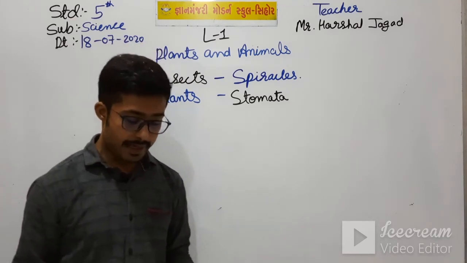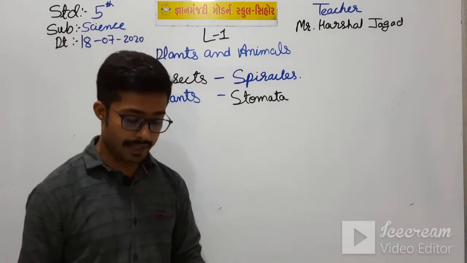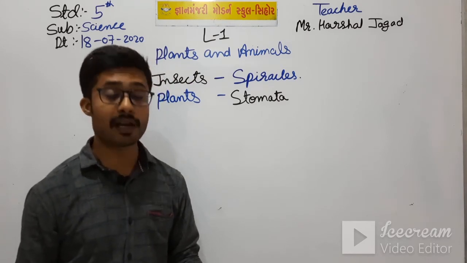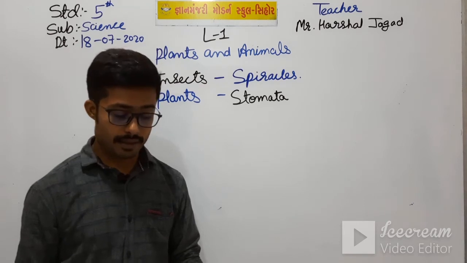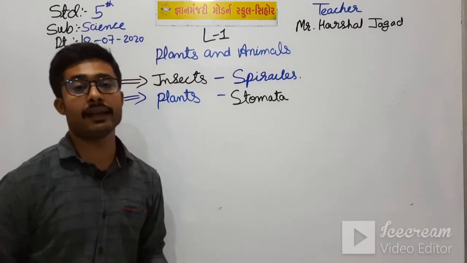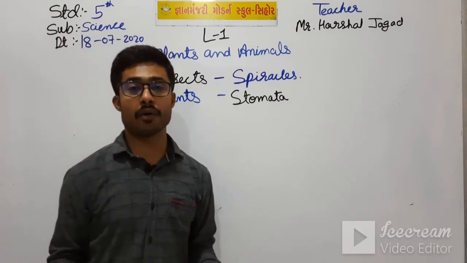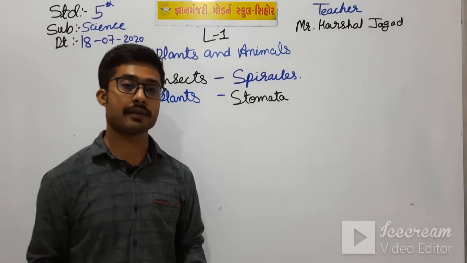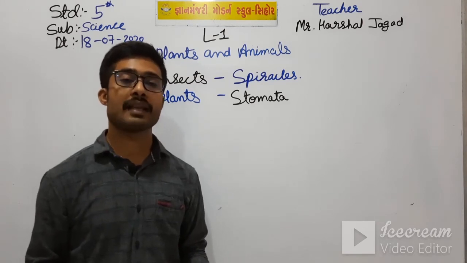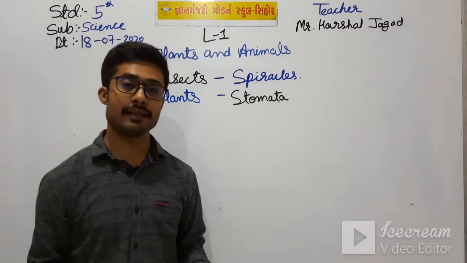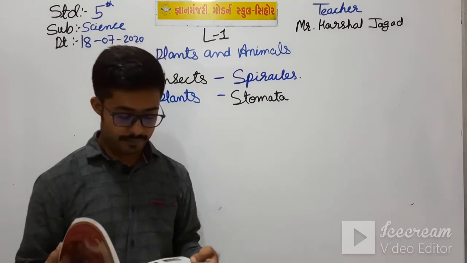In the daytime, in presence of sunlight, the leaves take in carbon dioxide and give out oxygen during the process of photosynthesis. It means when they are making their food on their own, this process is known as photosynthesis. In that process, the carbon dioxide is taken in and they put out the oxygen.